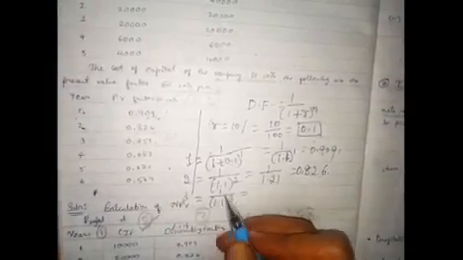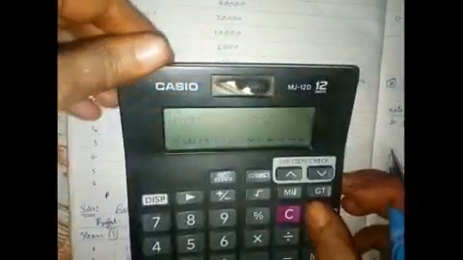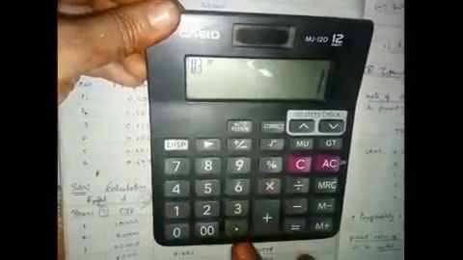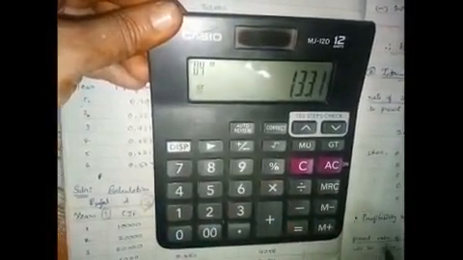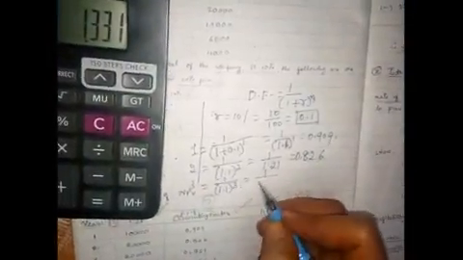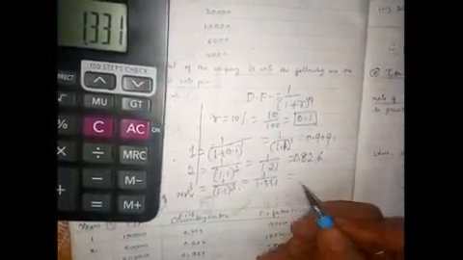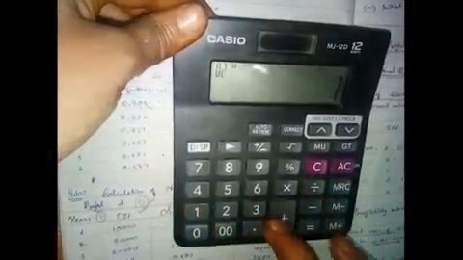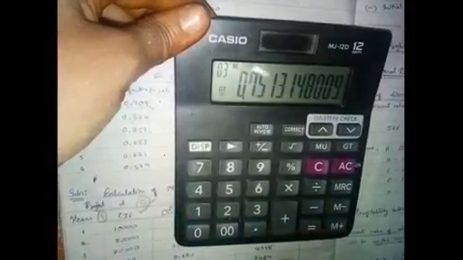So let's calculate 1.1 into 1.1 into 1.1. The answer is 1.331. So 1 by 1.331, the answer is 0.751. Now you can compare the value. I hope you have understood how to calculate the discount factor. Thank you.